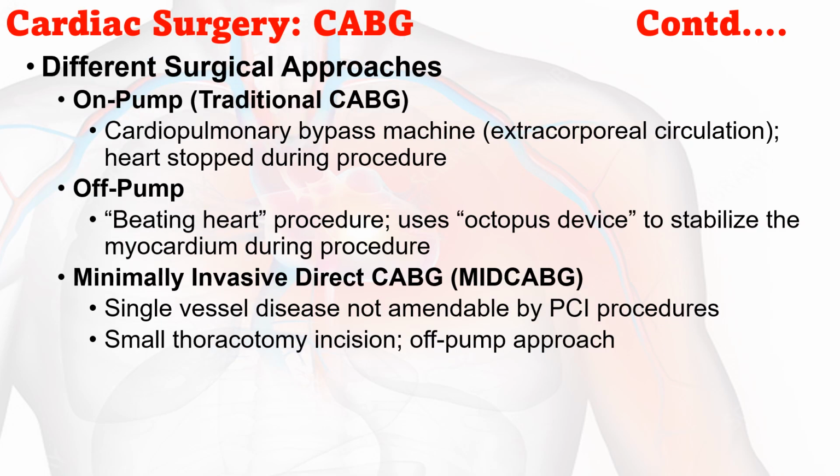Then different surgical approaches of CABG include on-pump, otherwise traditional CABG, that is the cardiopulmonary bypass machine. That is an extracorporeal circulation. We use this in the procedure where the heart is stopped. One tube will be connected to the atria, the blood will be collected from there and externally circulated and purified, and the other end will be attached to the aorta. So the systemic circulation will be functioning and the heart is stopped for the procedure during that time.